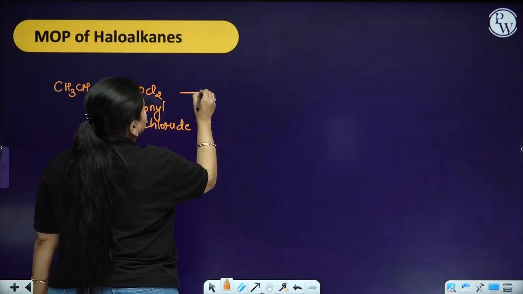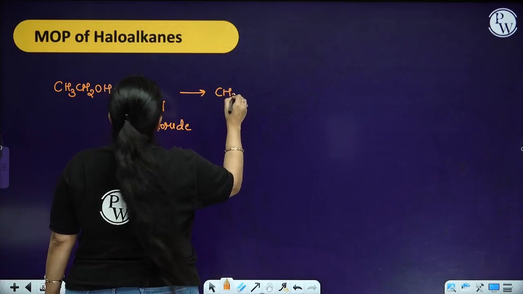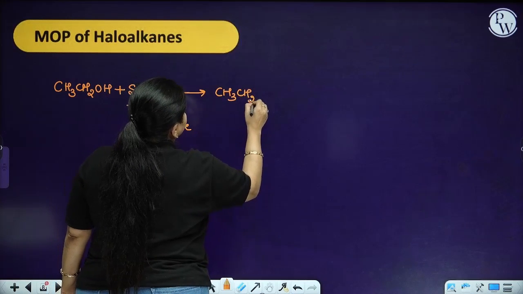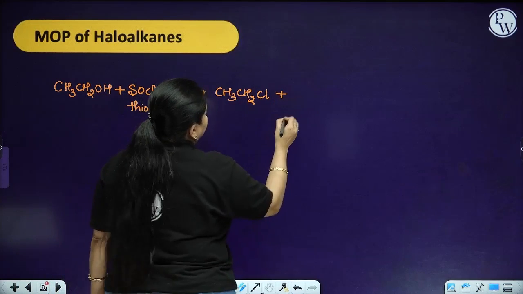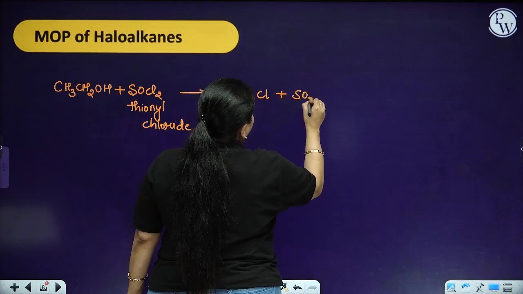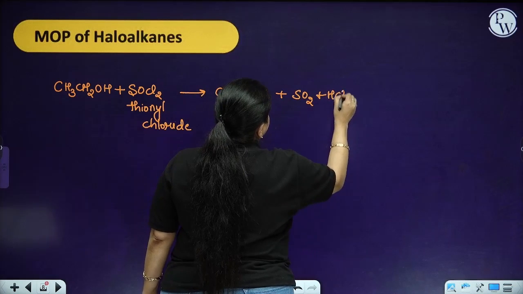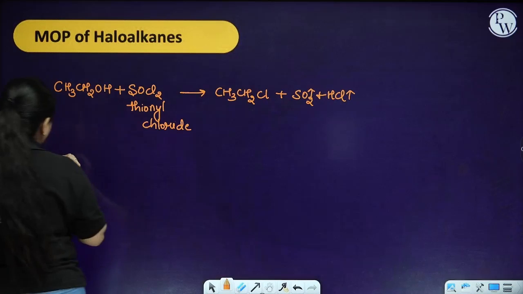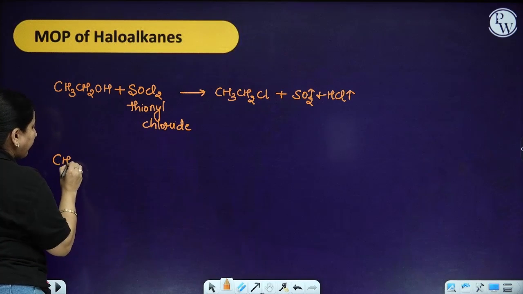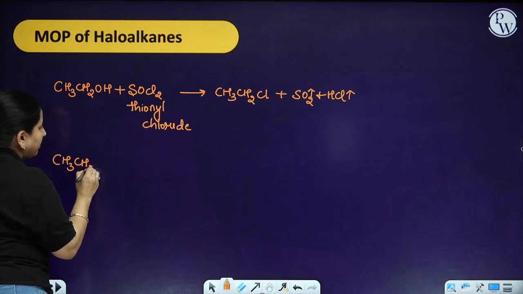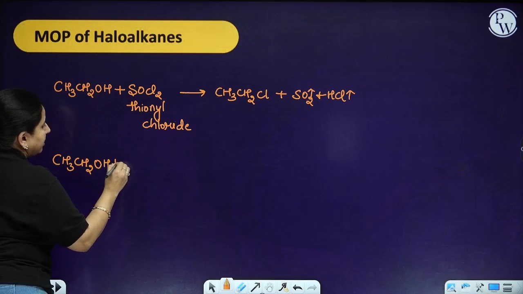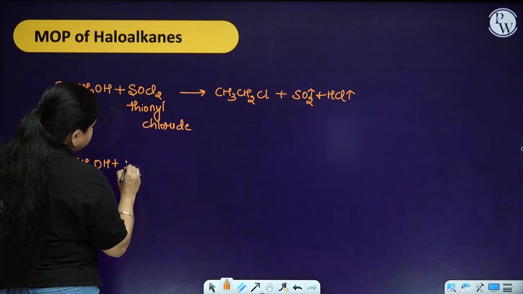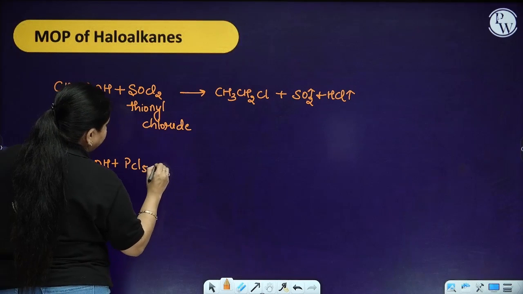It is going to provide CH3CH2Cl plus SO2 plus HCl. So both of them are gases. Then you are going to have CH3CH2OH with PCl5.